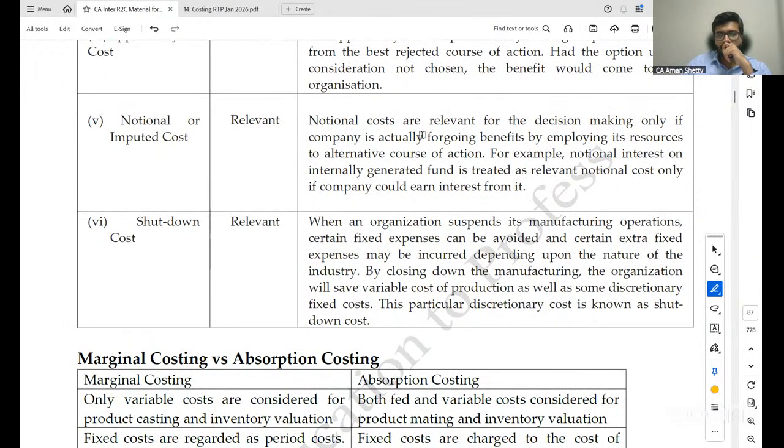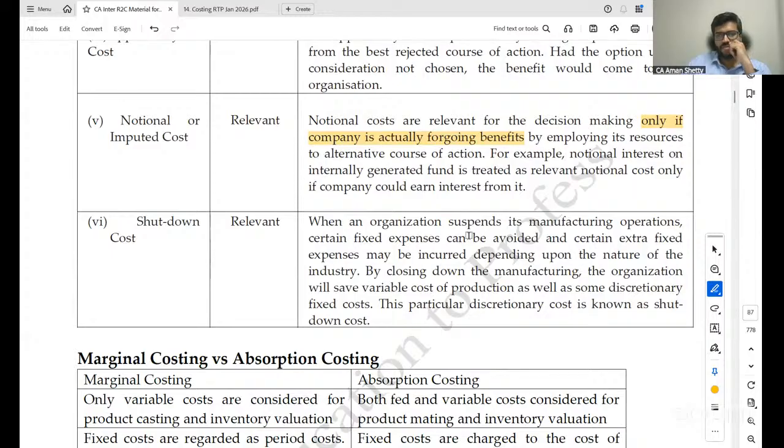Notional or imputed cost is relevant. Notional costs are relevant for decision making only if the company is actually forgoing benefits by employing its resources in an alternative course of action. For example, notional interest on internally generated funds is treated as a relevant notional cost only if the company could earn interest from it.